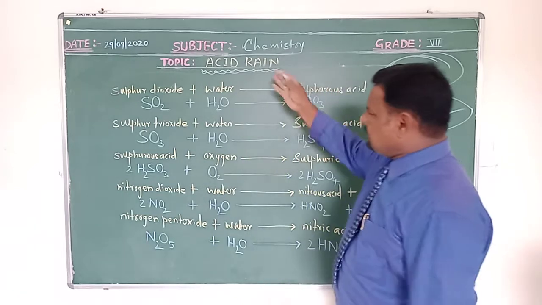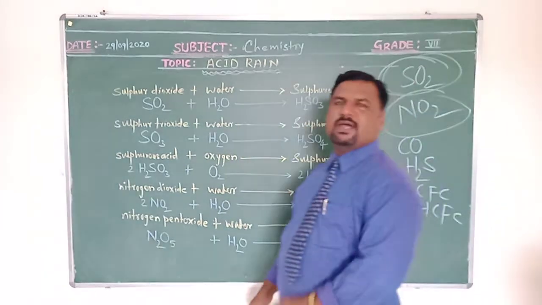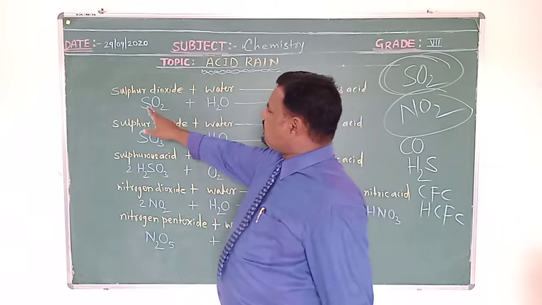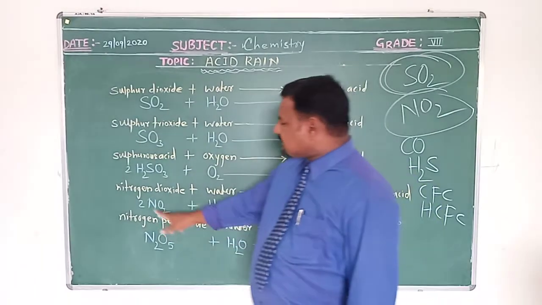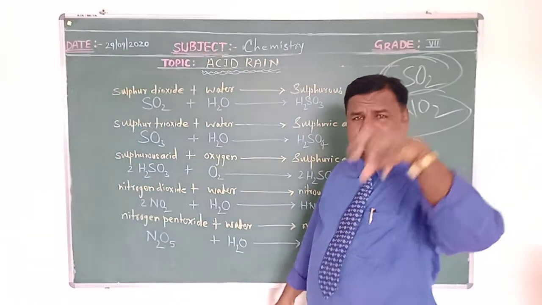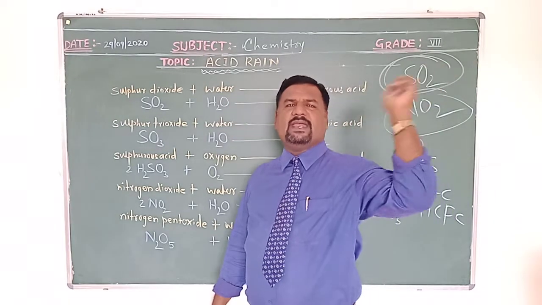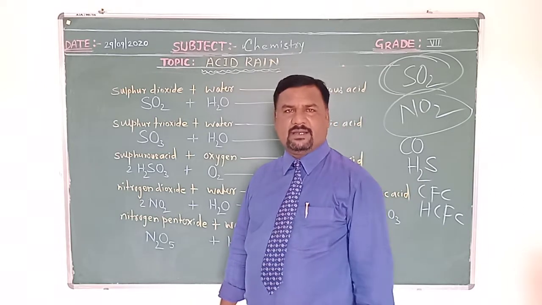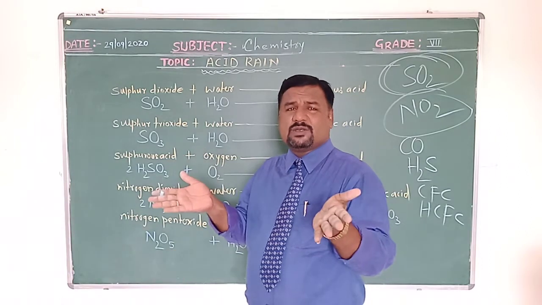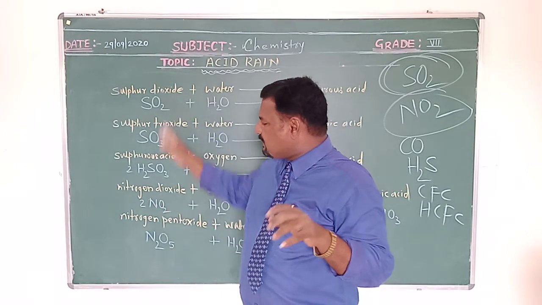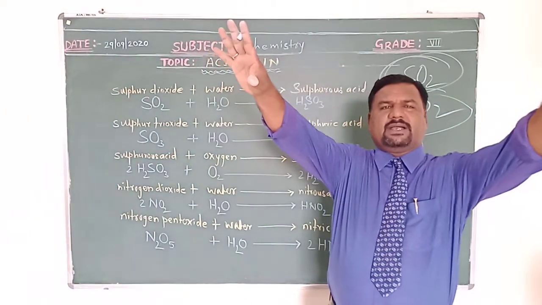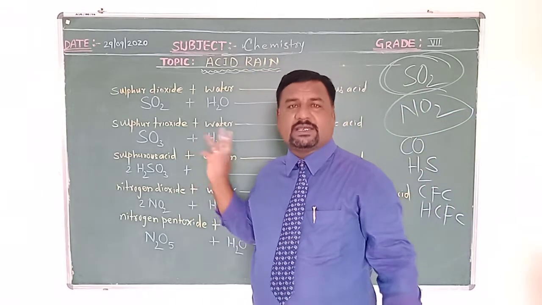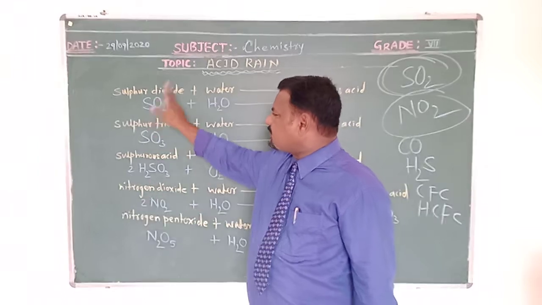For this acid rain, we have taken mainly a few chemical equations showing how the acid rain occurs, how it forms. SO2 is an oxide of sulfur, and there are oxides of nitrogen. These oxides of sulfur and nitrogen are released from various industrial sources and added to the atmospheric air. The smoke released from the various industries contains these oxides of sulfur and oxides of nitrogen.